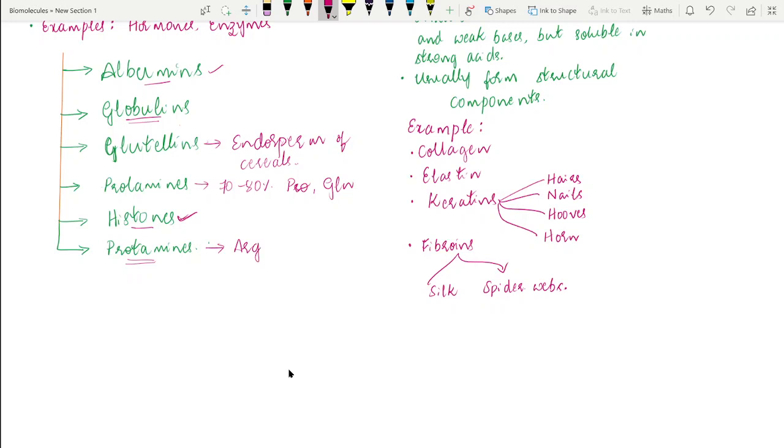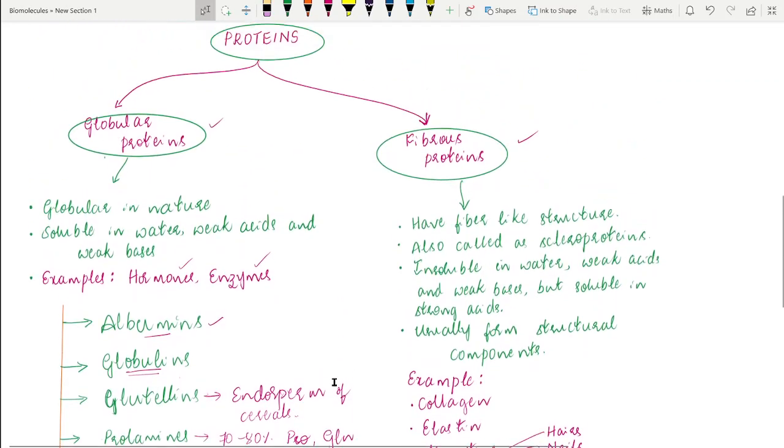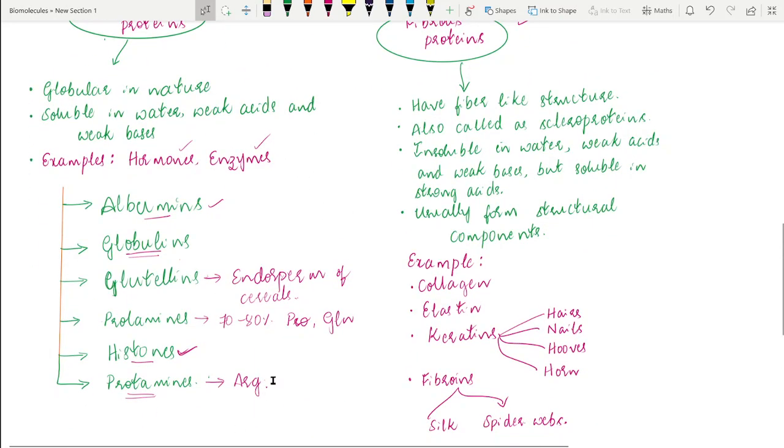They also bind to the DNA. In most cases, protamines are associated with the haploid form of the DNA that is found in the sperms. Okay, this is about the protamines. So, students, these are some of the classes of the globular proteins.